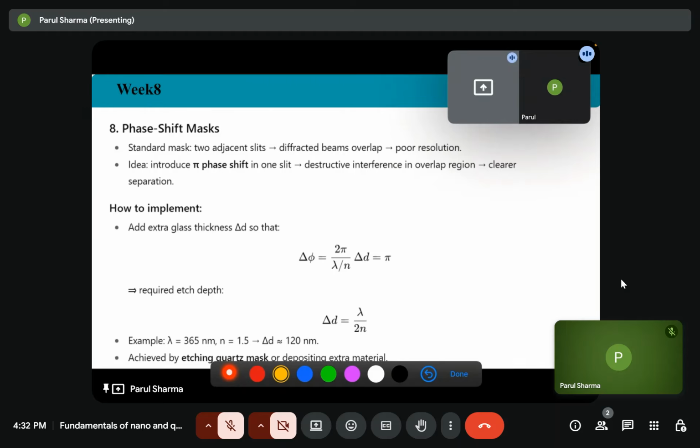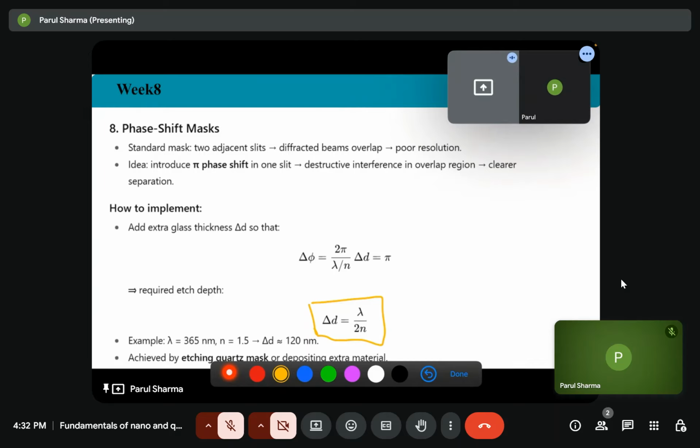So how can we implement this? We can implement it by adding extra glass of thickness delta d, so that the phase difference delta phi equals 2 pi delta d by lambda by n, which equals pi. So we get delta d equals lambda by 2n. We will have some problems regarding this in the assignment. So this will be the required step height.